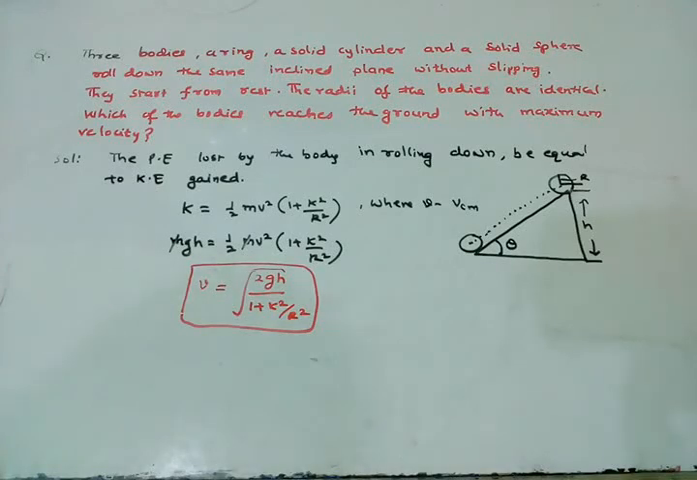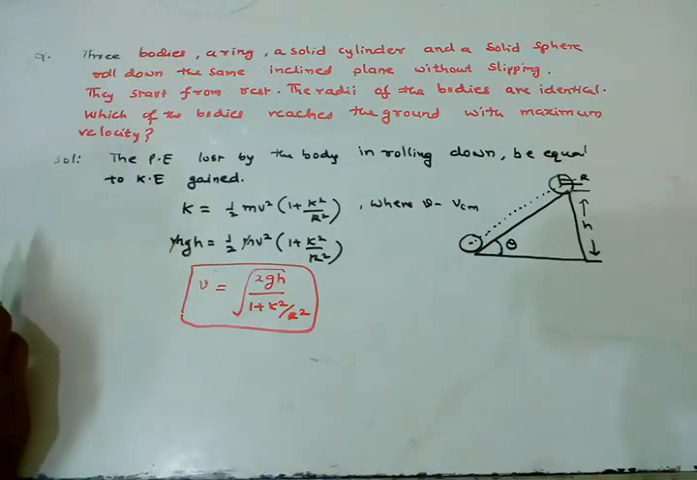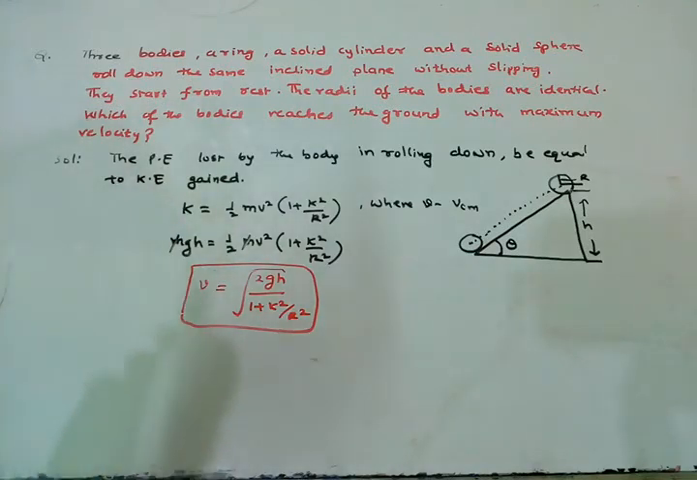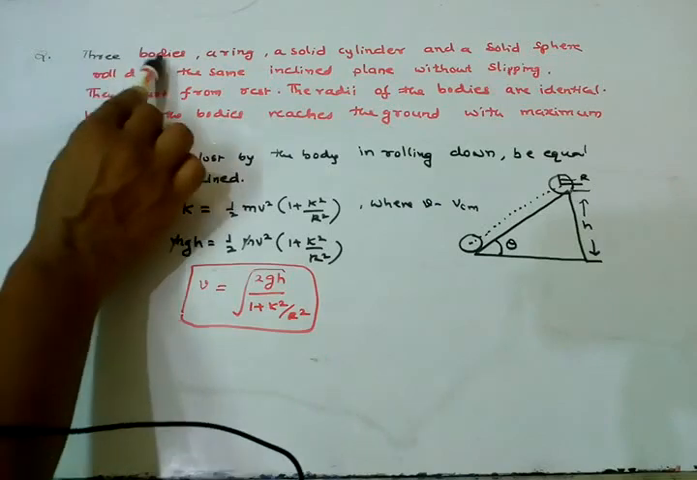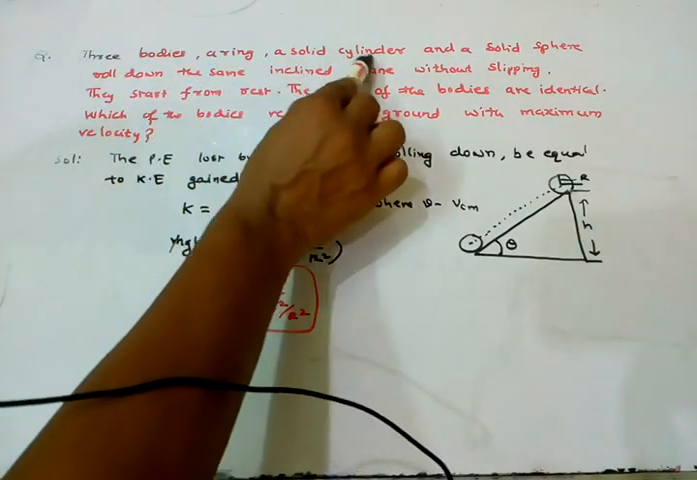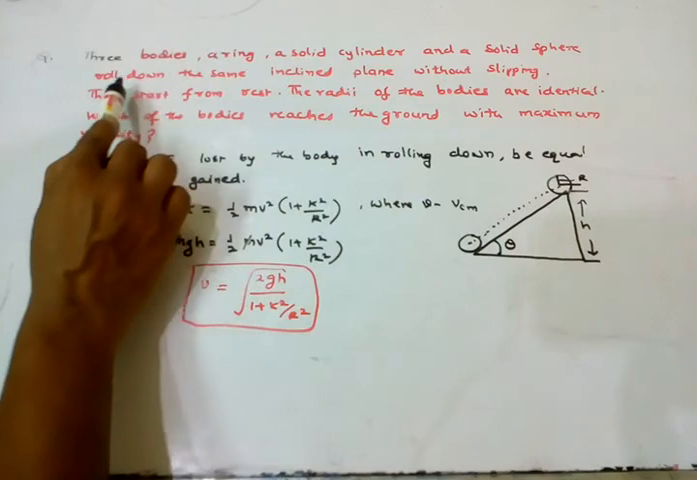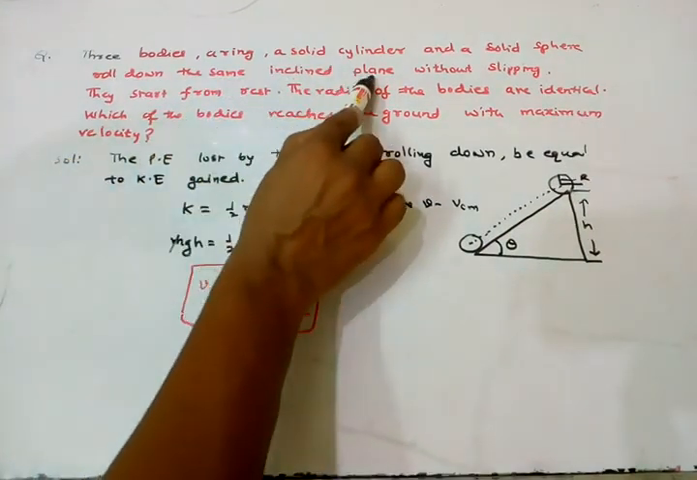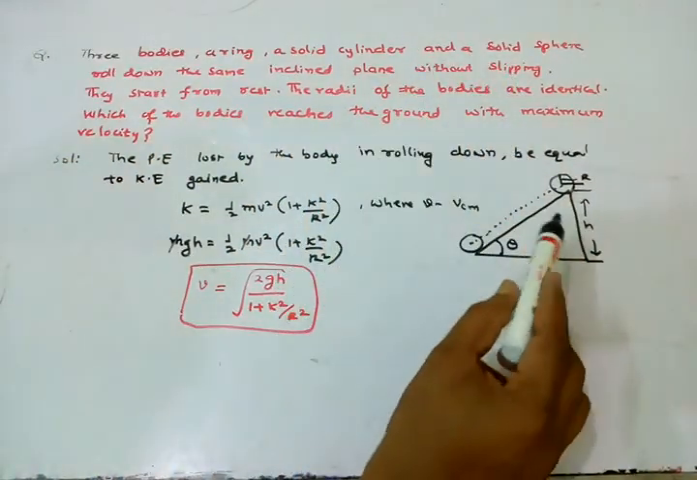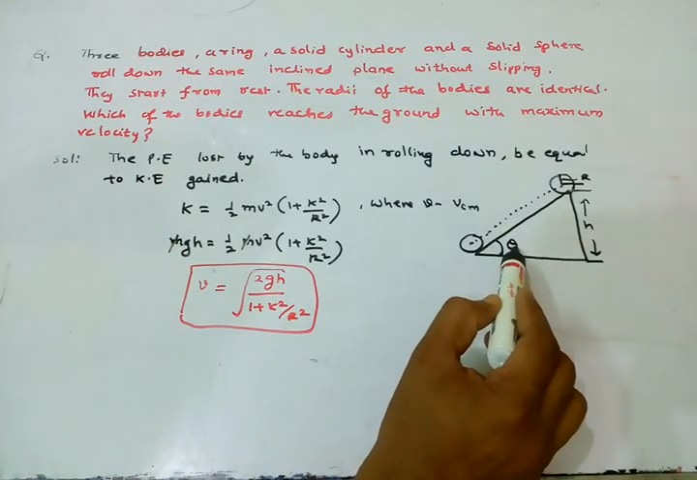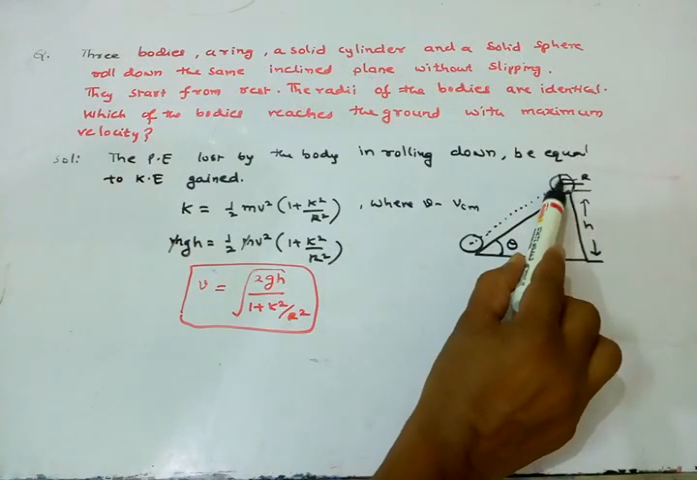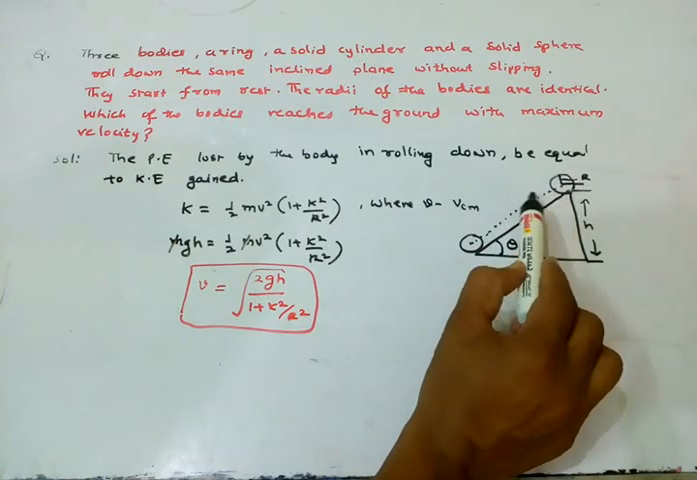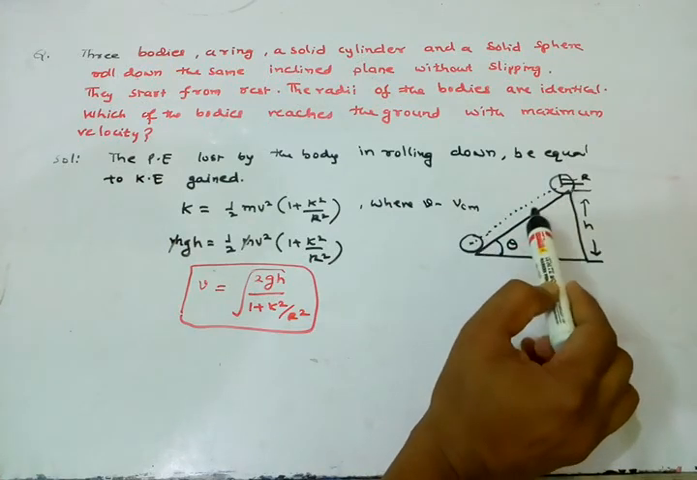Hi viewers, I am discussing one problem here on the moment of inertia of bodies while rolling. The question is: three bodies, a ring, a solid cylinder, and a solid sphere, roll down the same inclined plane without slipping. This is the inclined plane, the inclination angle is theta.